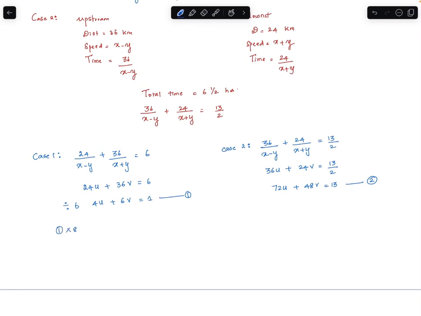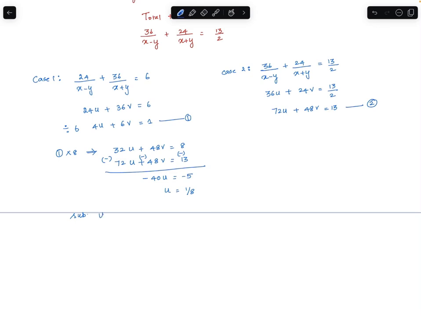Multiplying the first equation by 8, we get 32u plus 48v is equal to 8. And the second equation is 72u plus 48v is equal to 13. Now subtracting these two equations, we get minus 40u is equal to minus 5. u is 1 upon 8.